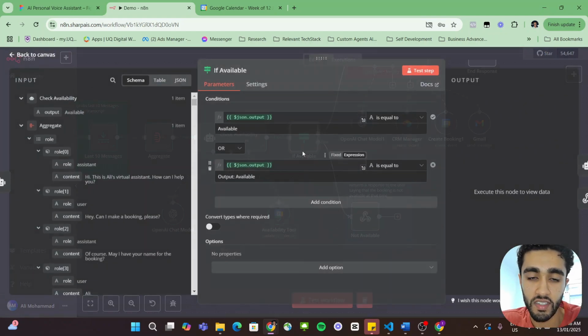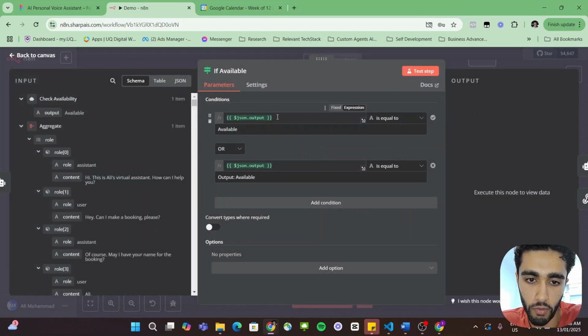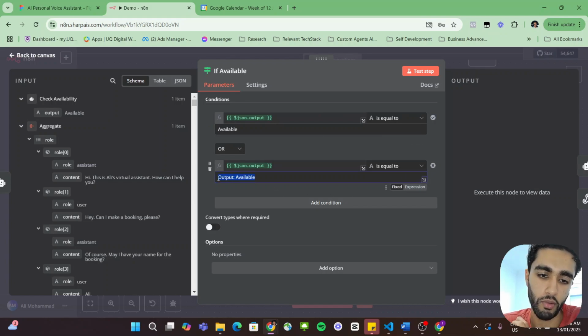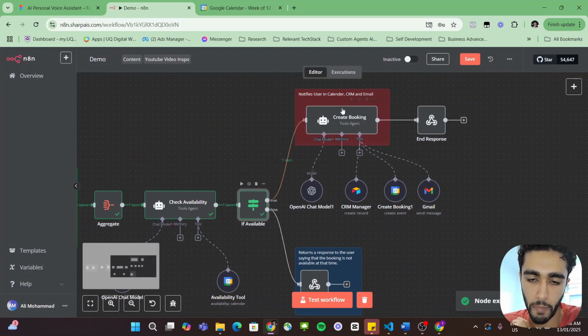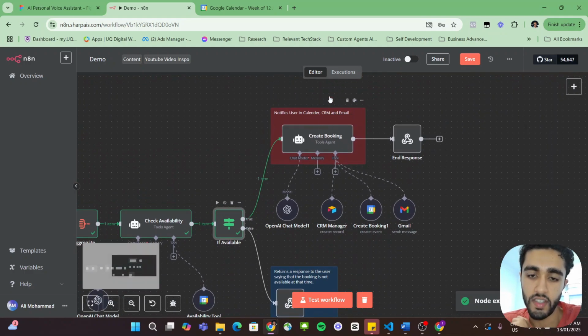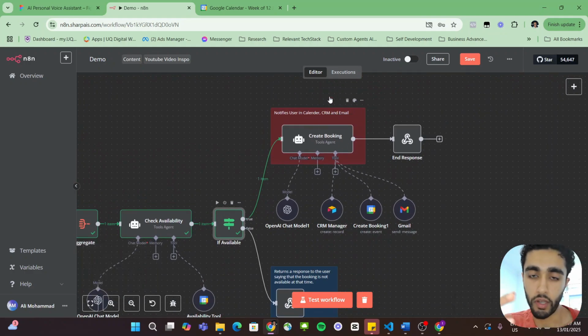So then there's this if available function where we basically check that if the AI agent outputs available, which in this case it does, return true. And sometimes it could output available with extra text, so make sure that returns true. So in this case, if we run this, it should go to true because there is an available slot. Brilliant. Then in here, this is the actual AI agent that creates the booking for us.